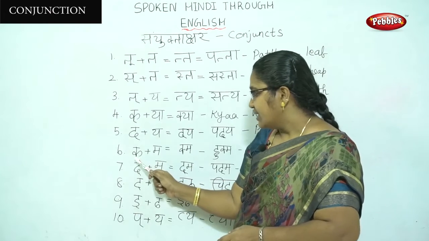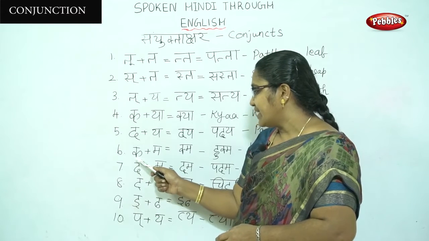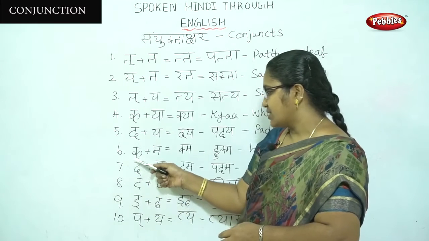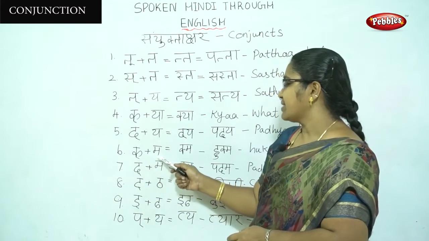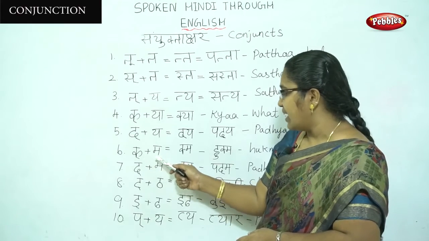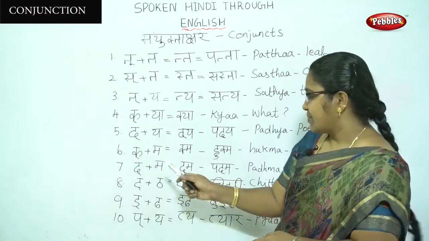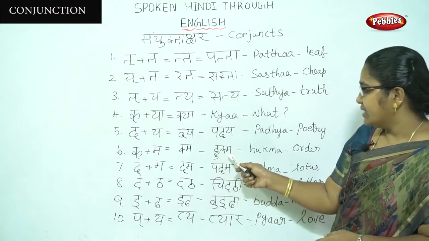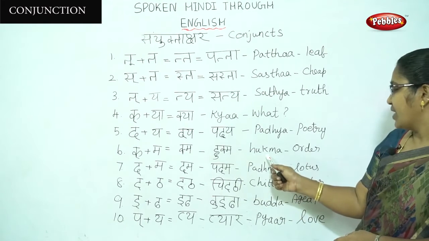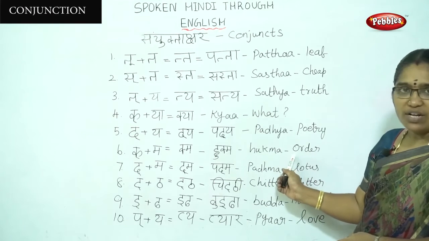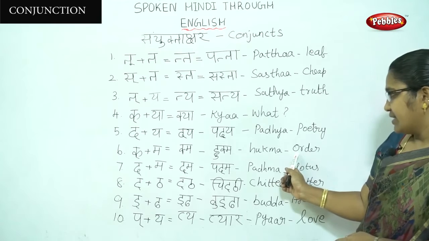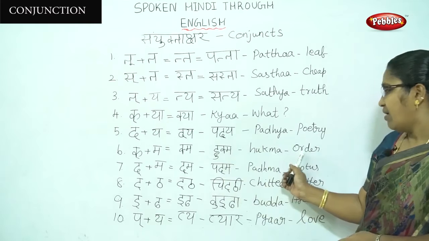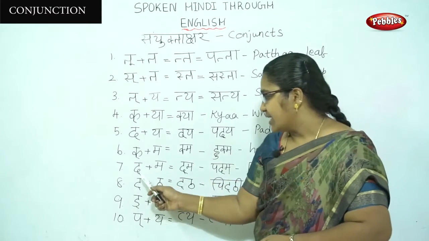See the next one, ik. We have the slanting line here, which is called the consonant symbol. Ik plus ma gives ikma. The word is hukum. The meaning is order. Ik plus ma, ikma, hukum, order.